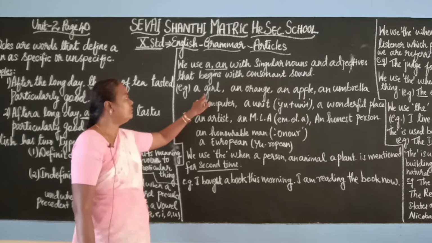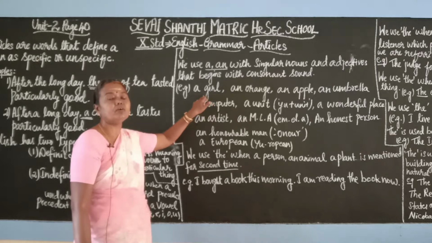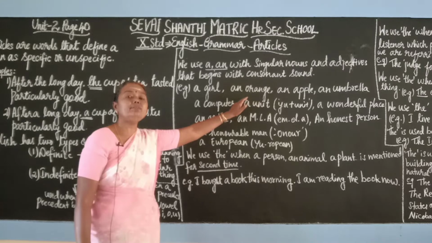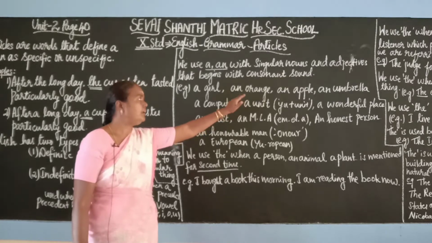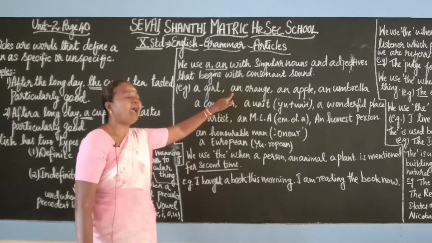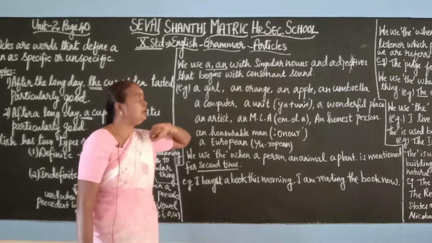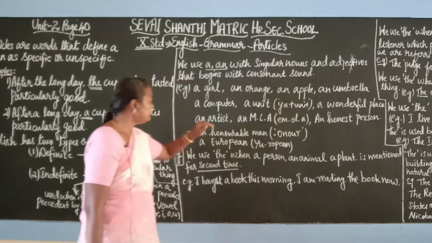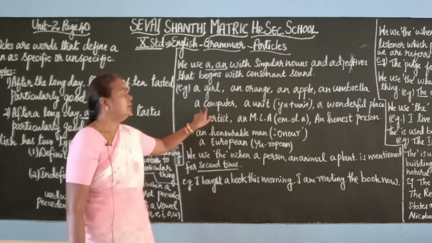So here the consonant is G. It is not a vowel, the consonant G is mentioned here. An orange, O. O is a vowel. So in front of the vowel we will be using an. The article an will be used. An apple, an umbrella, a computer, a unit.